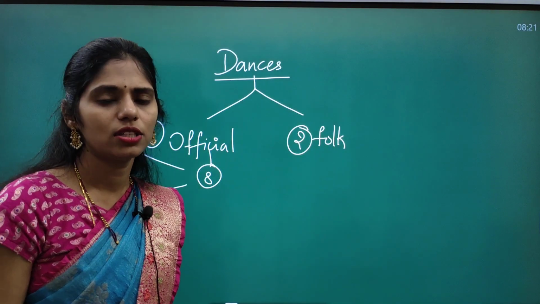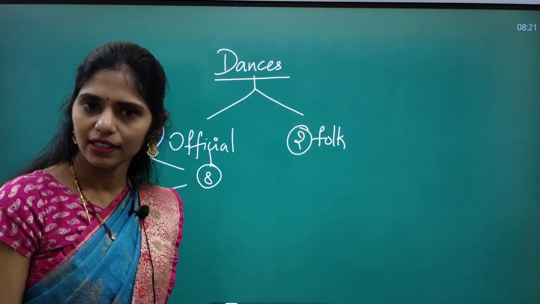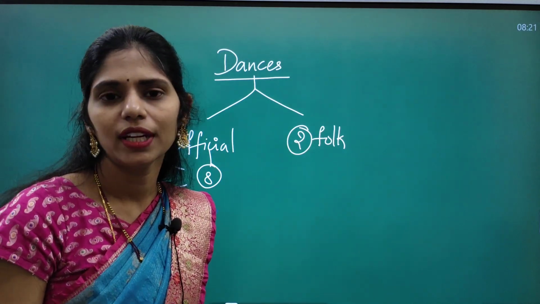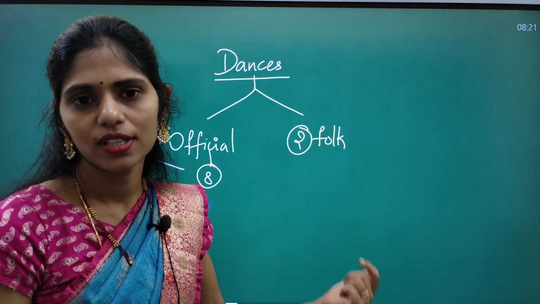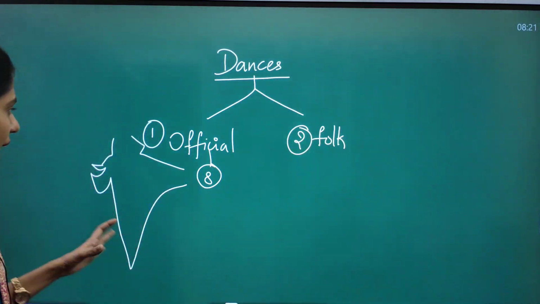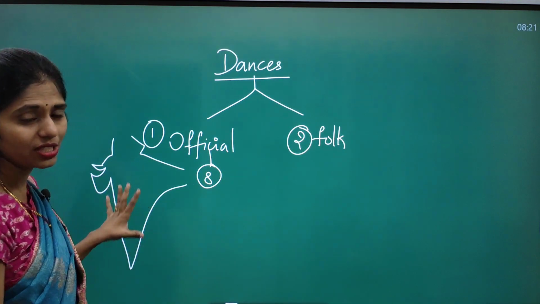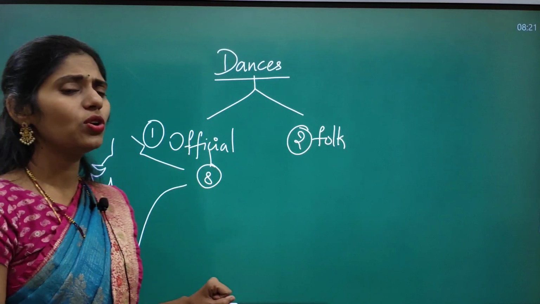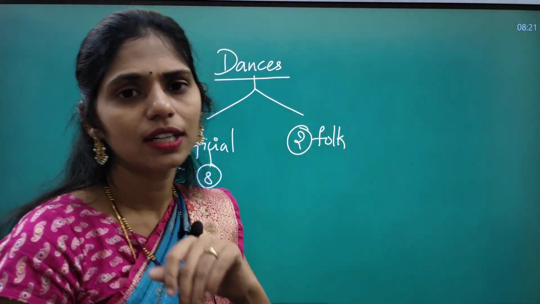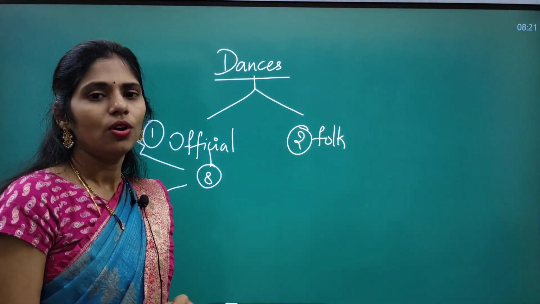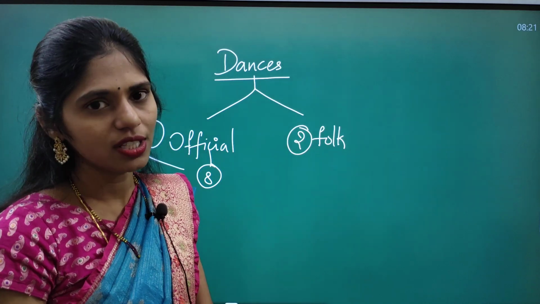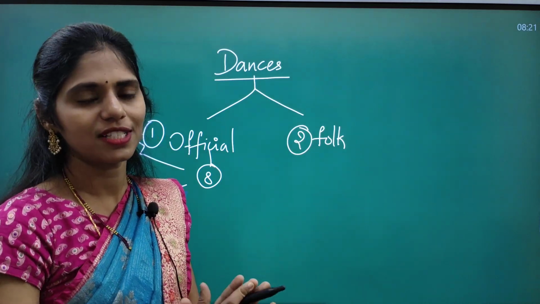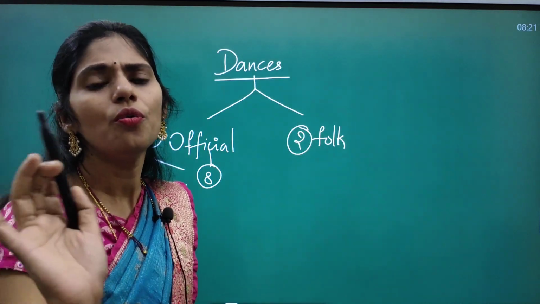We have Bharatanatyam, Kuchipudi, Kathakali, Kathak, Mohiniyattam, Satriya, Odissi, Manipuri. So we have 8 official dances. You have to see their location, and especially you have to see what the important features are. For example, in Odissi we have different postures, like the Tribhanga posture, which is very famous.